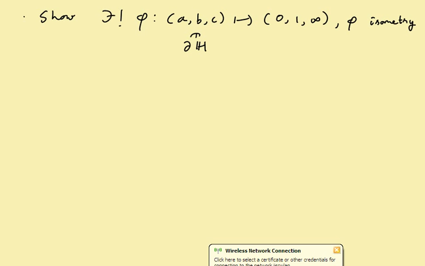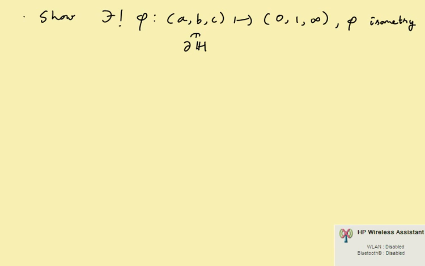What we'll do here is write phi as a composition of various maps. I could write just a single map, but it will become clearer if I write it as a composition.